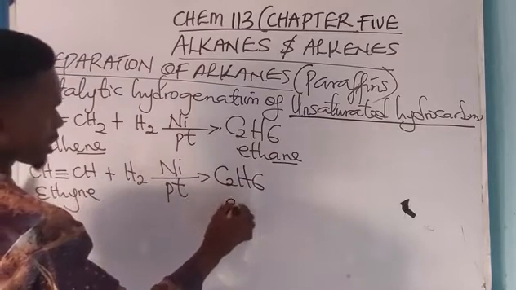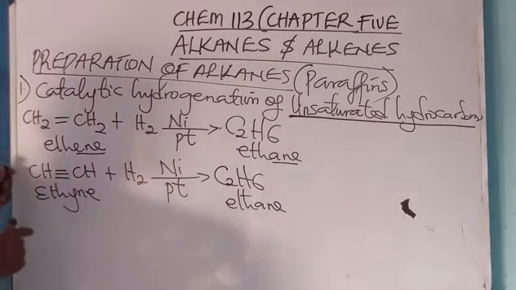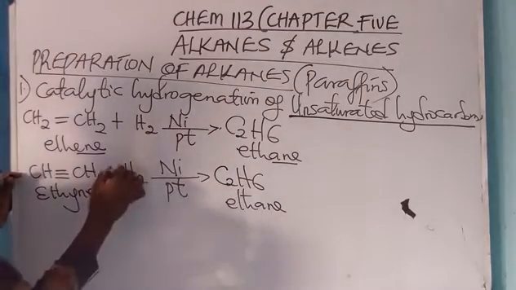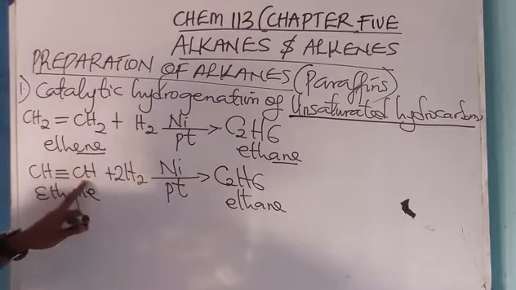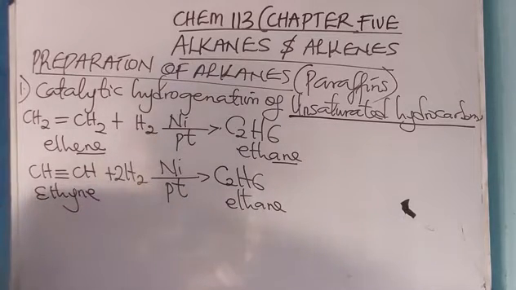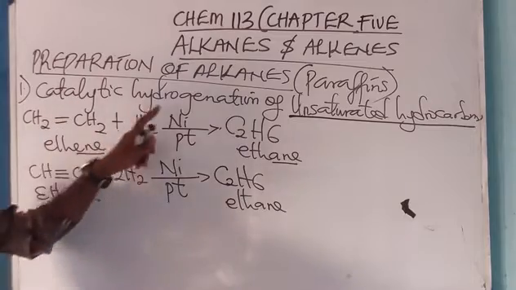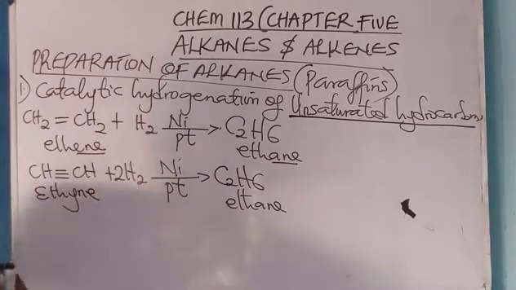This is ethane. So is it balanced? I'll put 2 here, so it's not balanced yet. Six hydrogen atoms: 2 plus 2, 1 plus 1, 2 plus 4, that is 6. Then 2 carbon atoms. So it is balanced. Catalytic hydrogenation of unsaturated hydrocarbons. So that is for that.